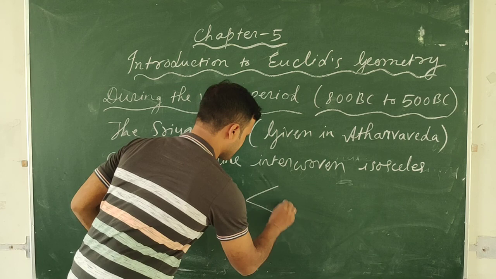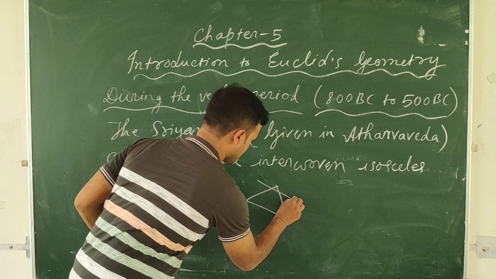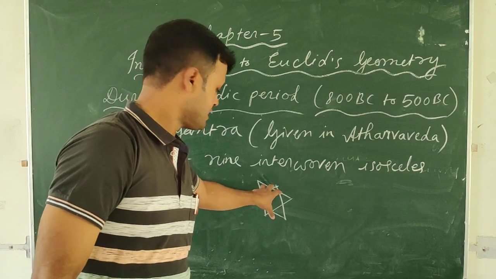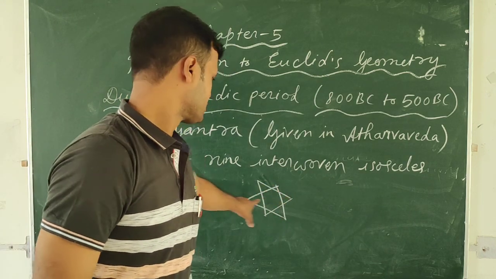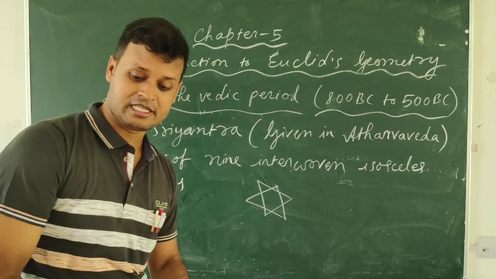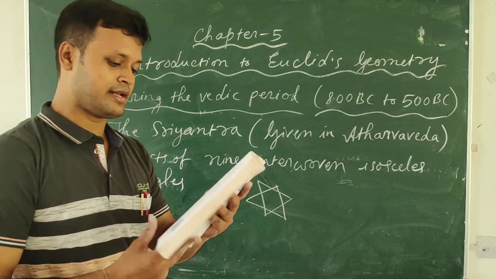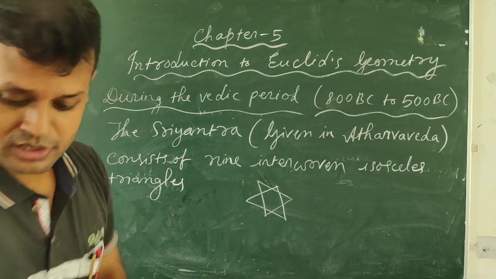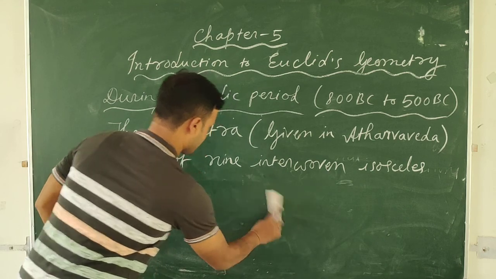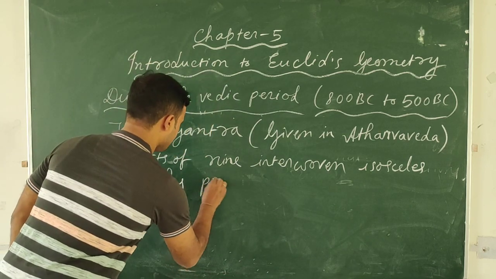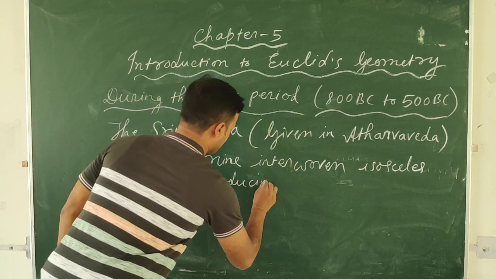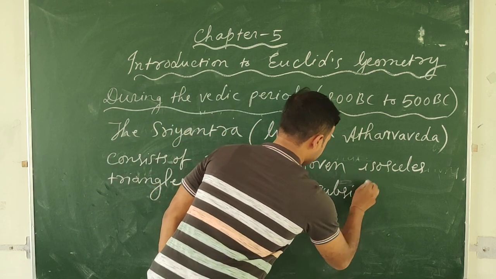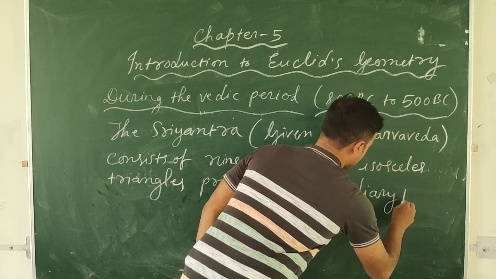Interwoven means of this sort, like this, one triangle woven on another triangle. So nine interwoven isosceles triangles, and they produce 43 subsidiary triangles.